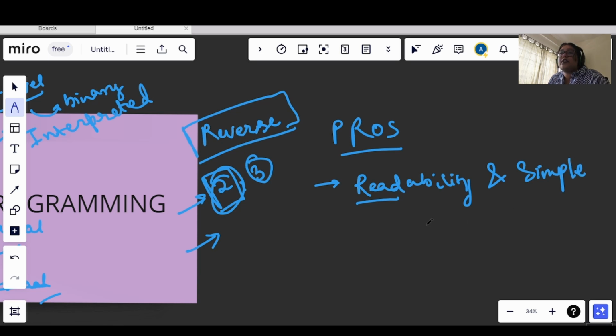The other one is versatility. Okay, now what does versatility mean? Python can be used for more than one type of thing.